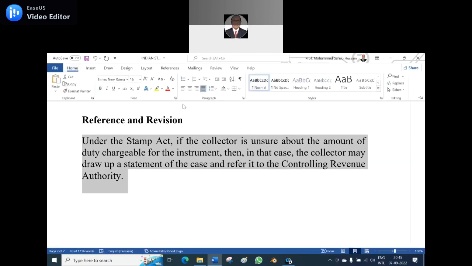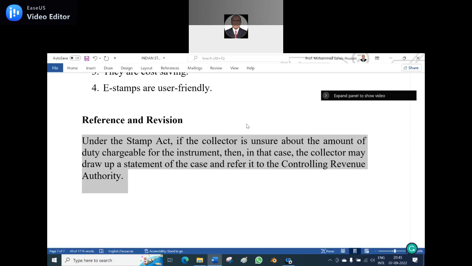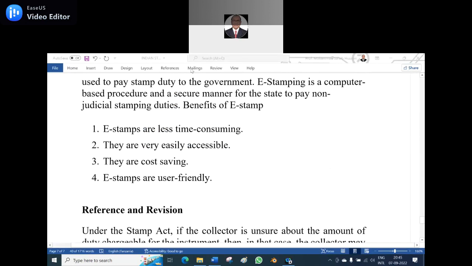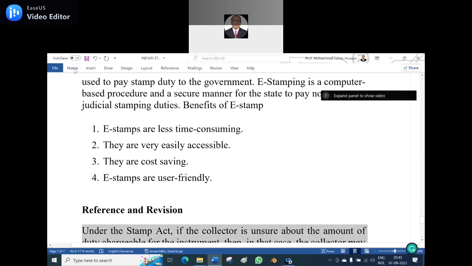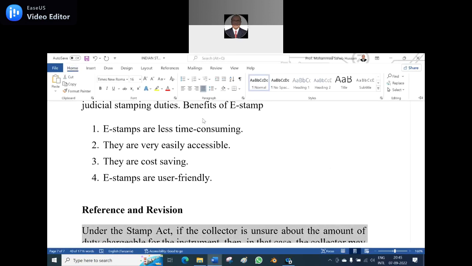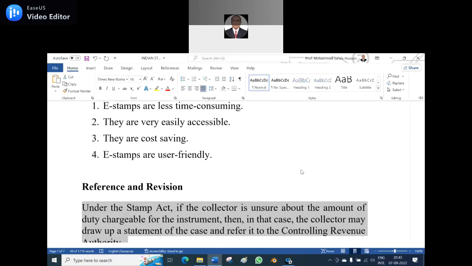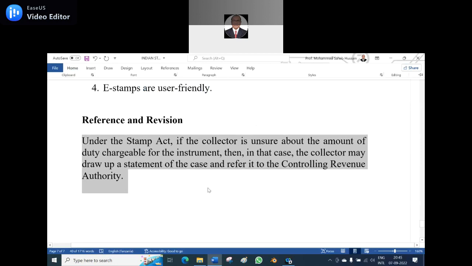Go to Home, and here you can see there are some options. This is the justification. If you want to center it, it will come in the center. And if you want to justify it, you go for the justification, and it will be justified.